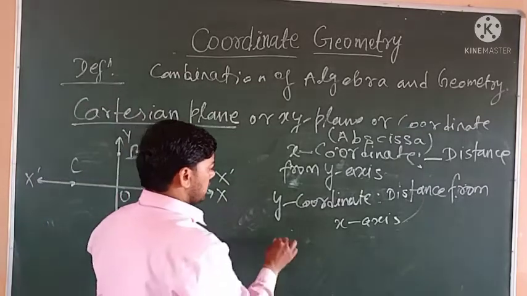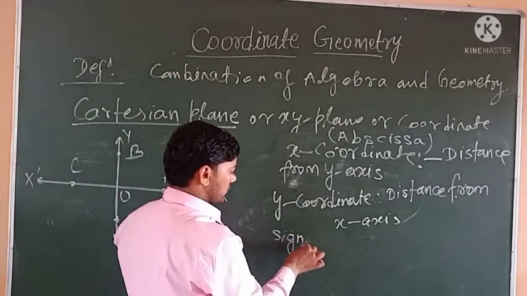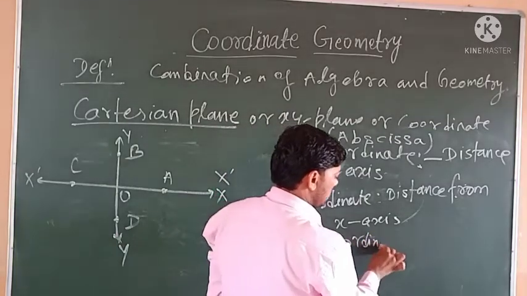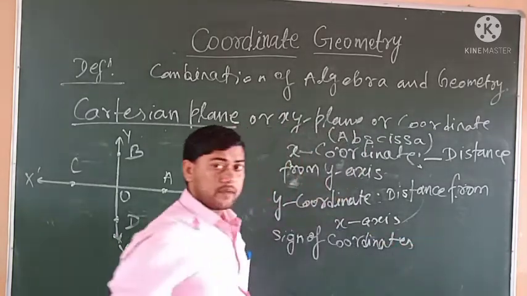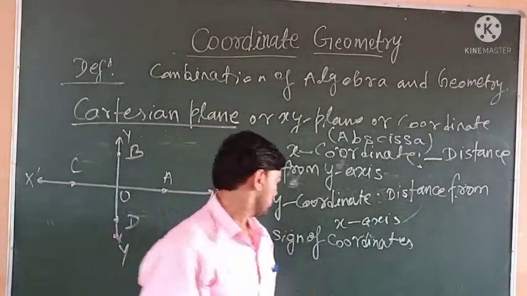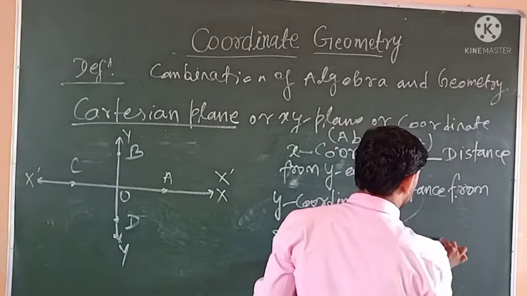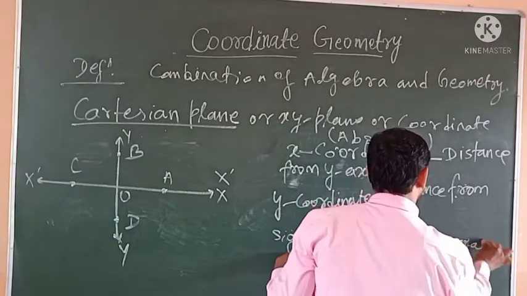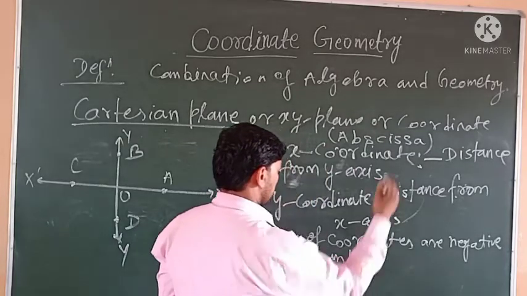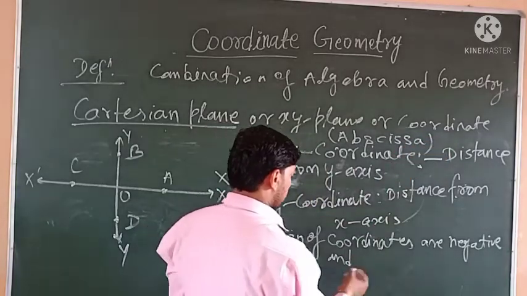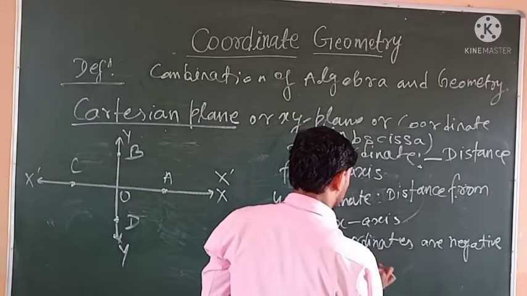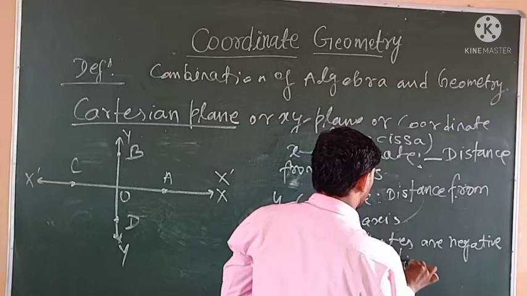Signs of coordinates are negative and positive, but distance is always positive. Signs of coordinates are negative and positive according to their quadrant.